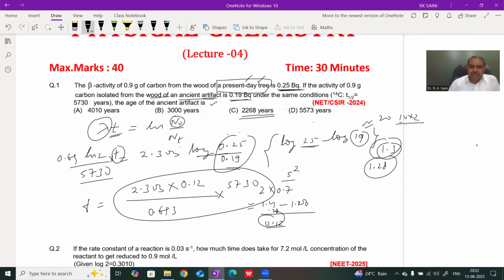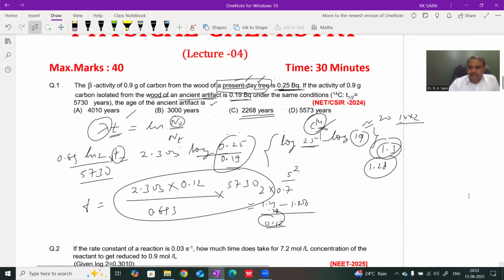First we read the question carefully, then note the given data and understand it. In the present day tree the initial activity is constant because photosynthesis and decay of carbon are continuous in a living tree. But after death the absorption of CO2 stops, while its decay continues. Take the next question.